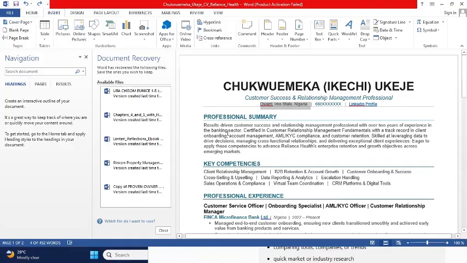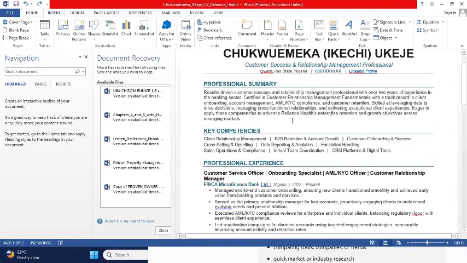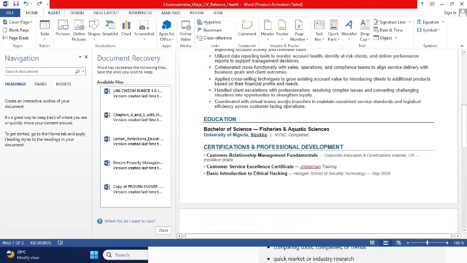So your professional summary is always customized to look like that particular job you are applying for. In this case, it's customer success and relationship manager. See, "Driven customer success and relationship management professional with over 2 years of experience in the banking sector, certified in customer relationship management fundamentals, with a track record in client onboarding, account management, AML, KYC compliance," and so on and so forth. We talked about key competence, we talked about professional experience.